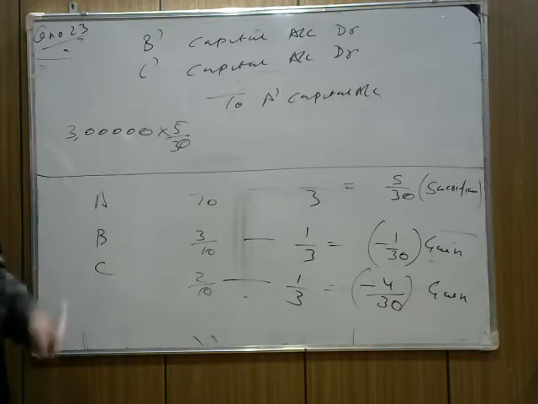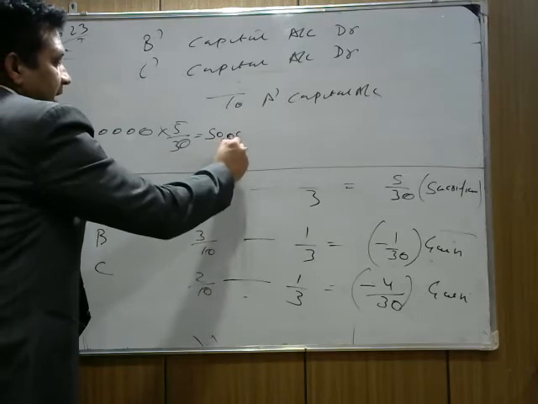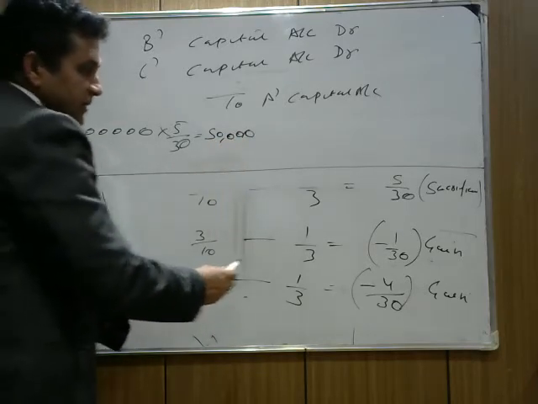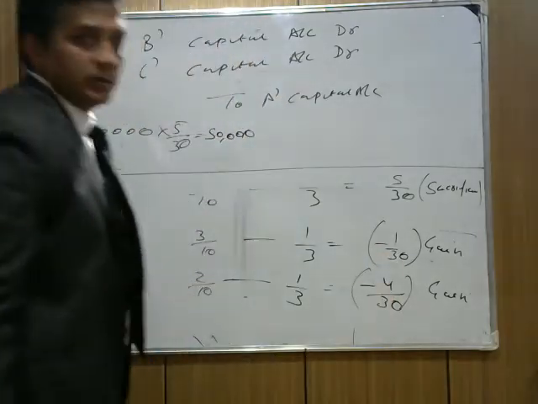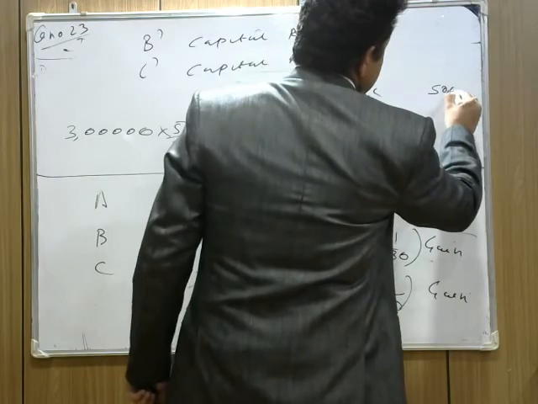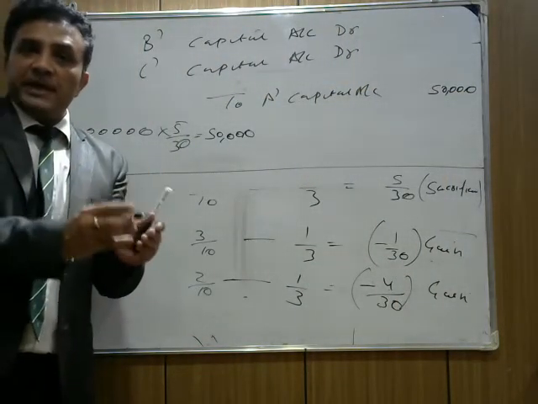Check the question and find out the answer. How much is coming? 5 by 30 of 3 lakh, so his share will be 50,000, and it will be compensated by whom? B and C, who are gaining.